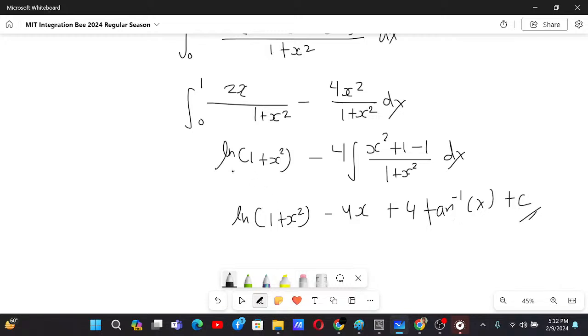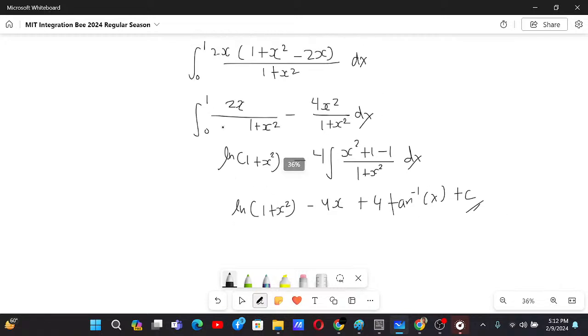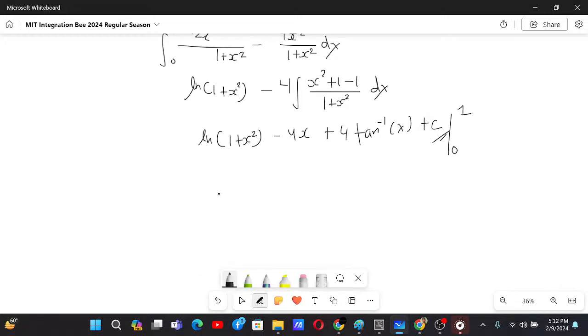And we are basically given the limits of integration as well, from 0 to 1. So from 0 to 1, we will have ln of 2 minus 4 plus 4 times pi by 4, minus at 0, this is ln 1 is 0, this is also 0, this is also 0. That's why we finally have the answer now, and the answer is